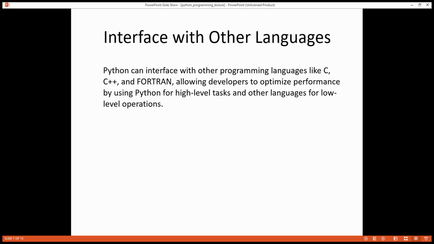Interface with other languages. Python can interface with other programming languages like C, C++, and Fortran, allowing developers to optimize performance by using Python for high-level tasks and other languages for low-level operations.